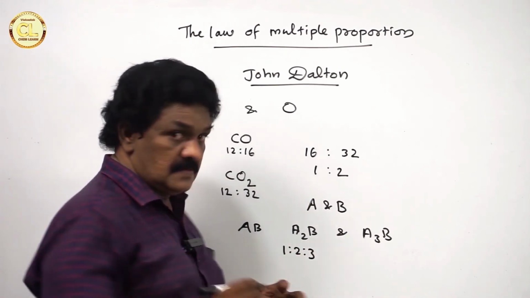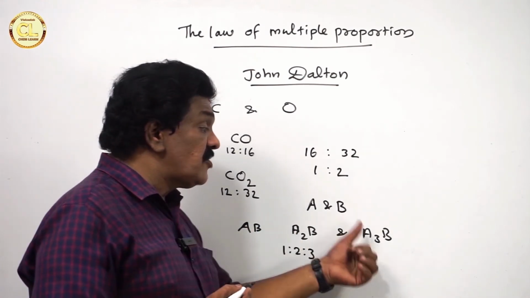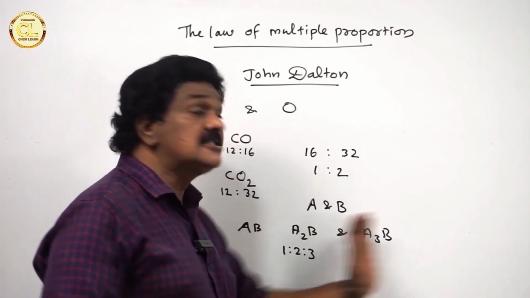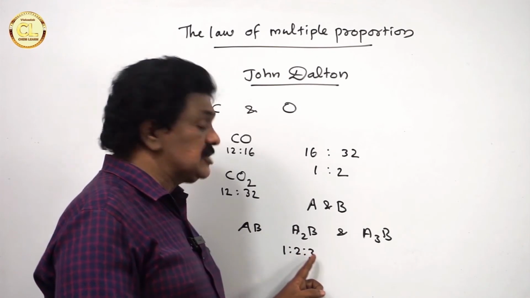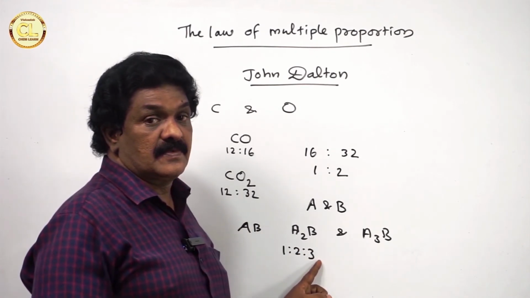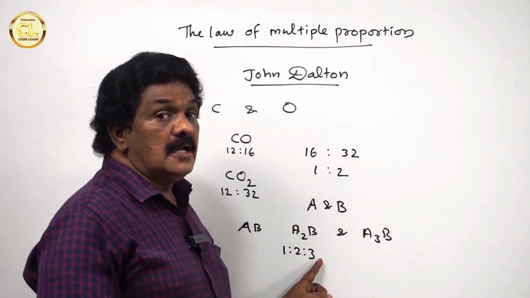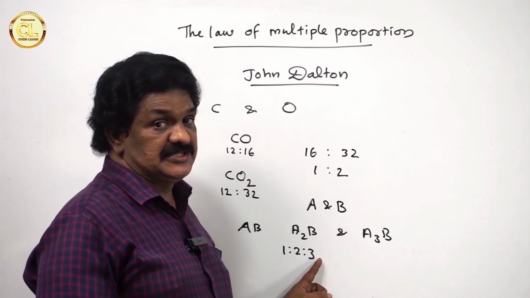The masses of A that combine with the fixed mass of B among these three compounds are in the ratio 1:2:3. Hence, the law of multiple proportions is explained or illustrated.